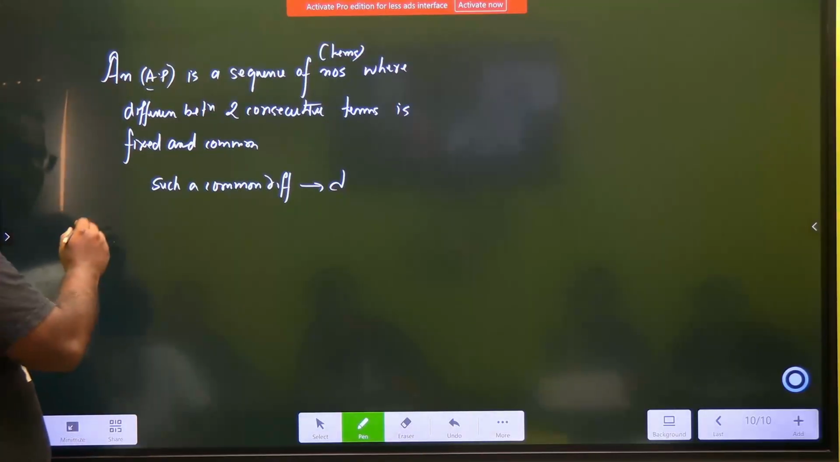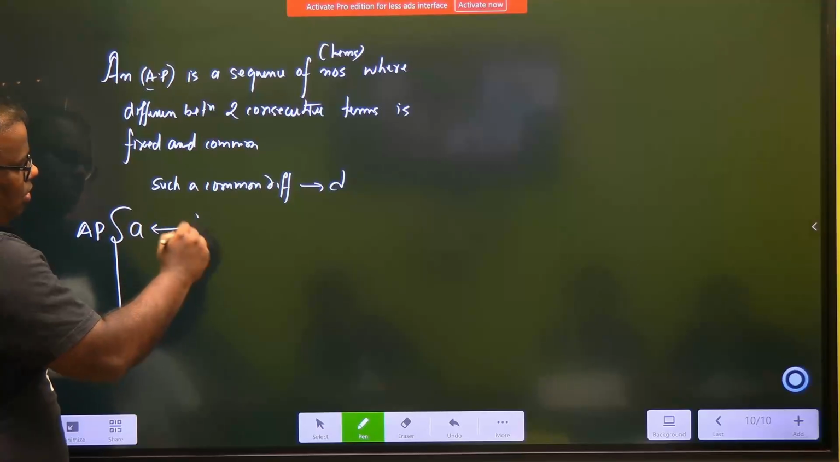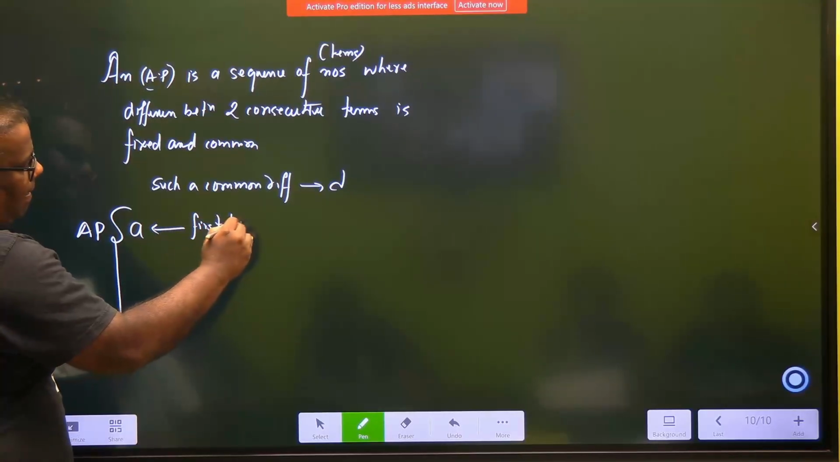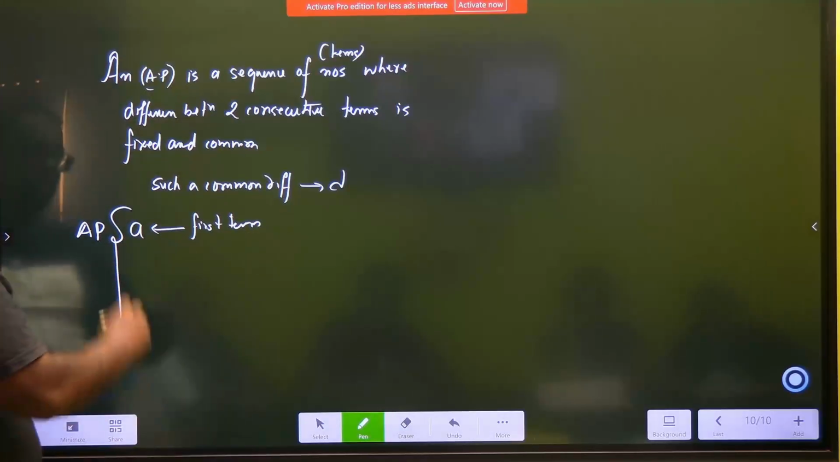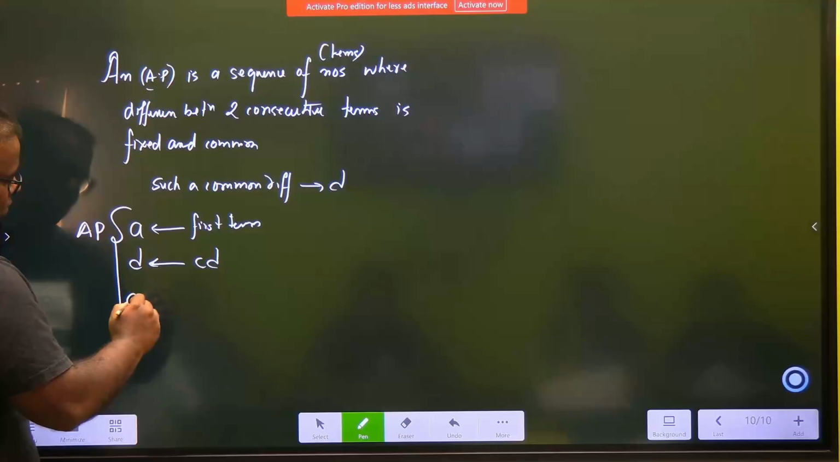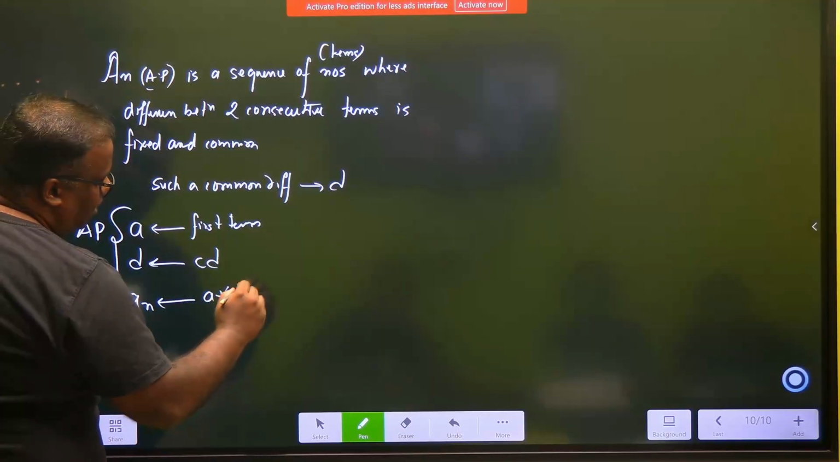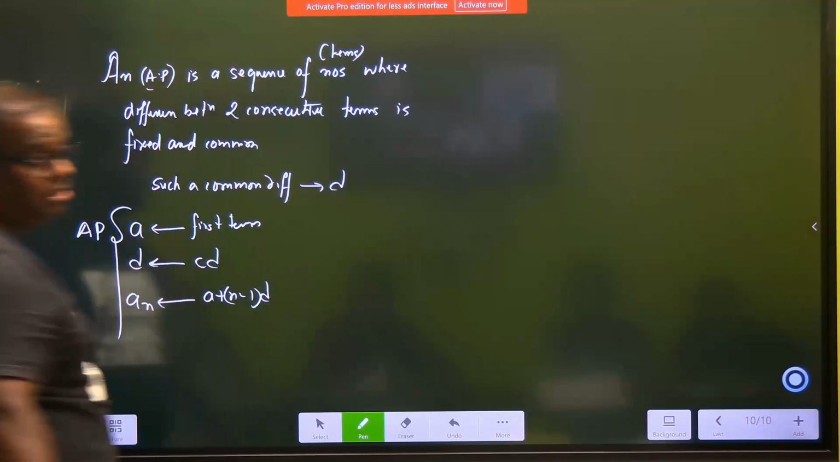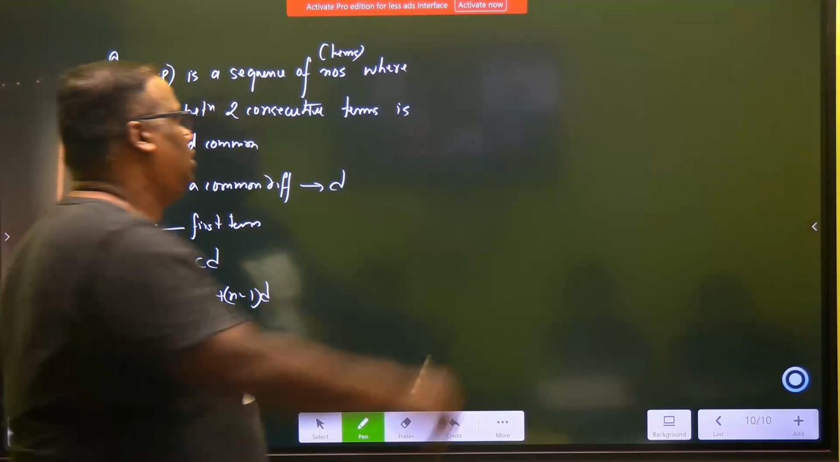So when you write an AP, your AP should have an A, which is known as your first term, it should have a D, which is known as your common difference, and then it should have an nth term, which is given by A plus n minus 1 into D. These three are the unique things. Now some more things that you should know.